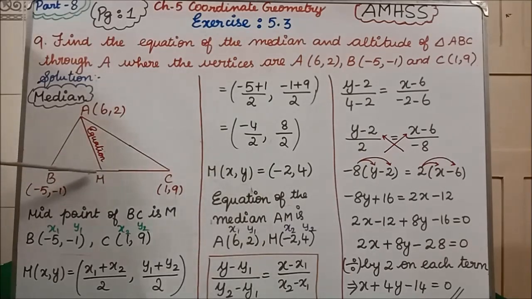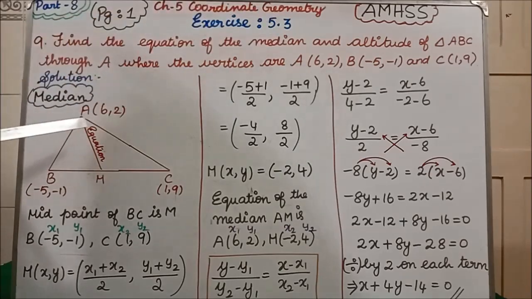For your representation, we are mentioning the foot as M. This AM is the median. Clear? The equation of this straight line AM is what we have to find. Find the equation of the median, this equation only we have to find. They have given the A vertex, B vertex and C vertex.